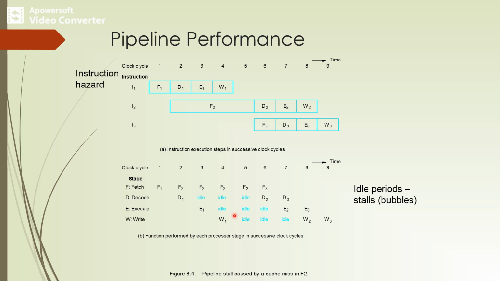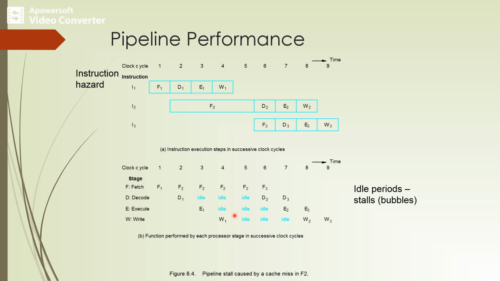One instruction is trying to access the memory as a part of the execution or write stage, so the other instruction is trying to fetch the instruction from the same memory. If instructions and data reside in the same cache unit, only one instruction can proceed and the other instruction can be delayed. Many processors use a separate instruction and data cache to avoid this delay.